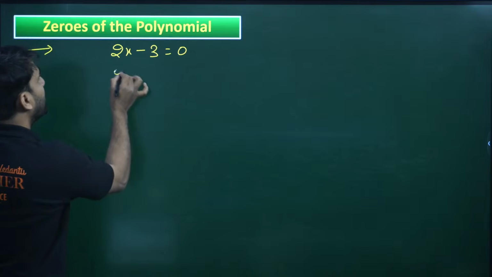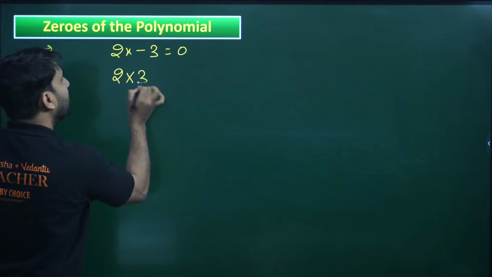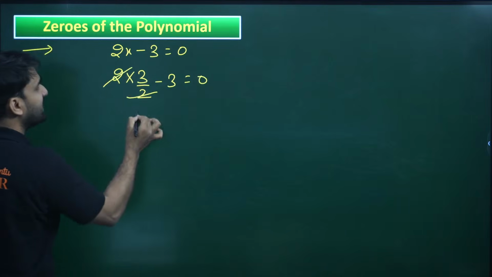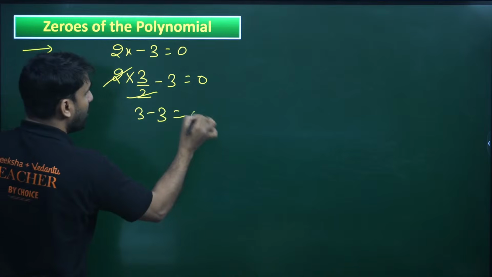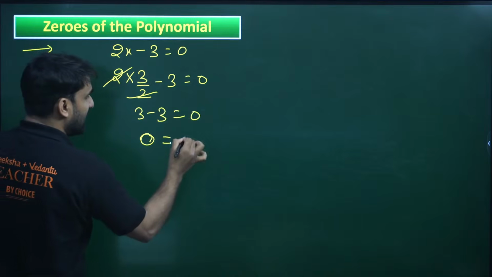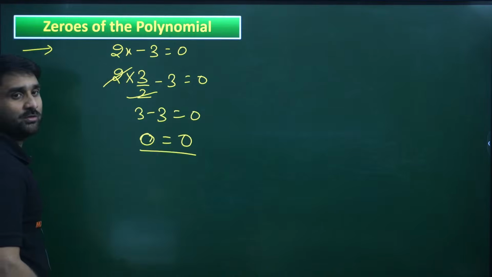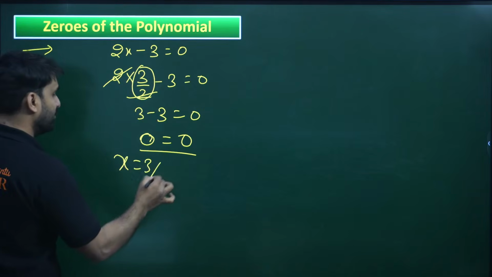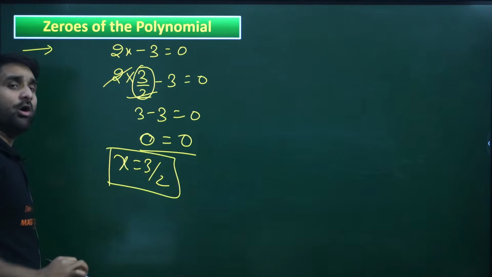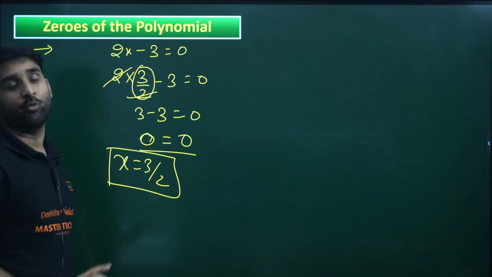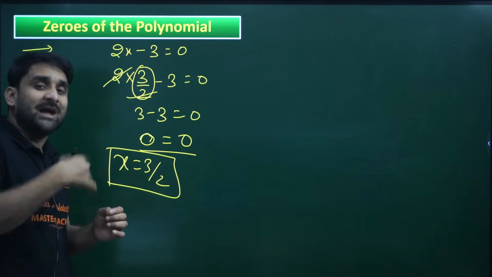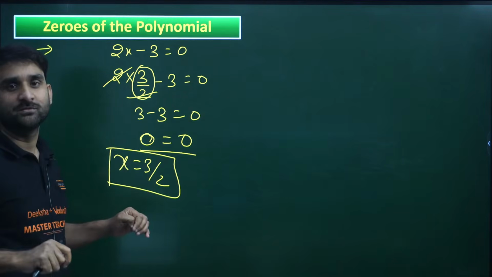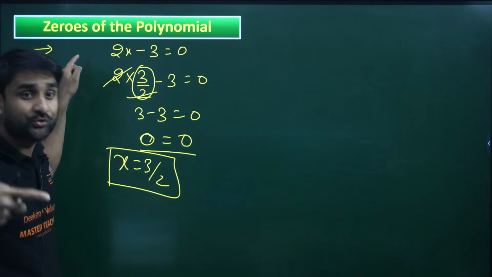So if I put here 3 by 2, just imagine 3 by 2. The 2 cancels here, 3 minus 3, wow. So the right side and left side have both become equal to 0. So this 3 by 2 is called zero. x equal to 3 by 2 is called a zero. It means the value of the variable which satisfies the equation. By putting that value, if the equation becomes equal to 0, that is called a zero.